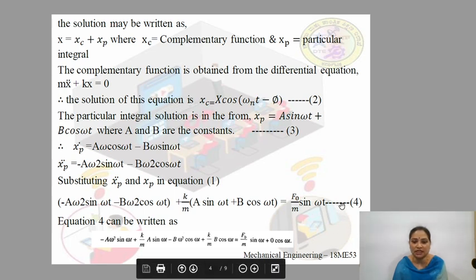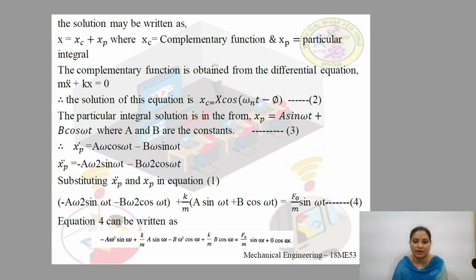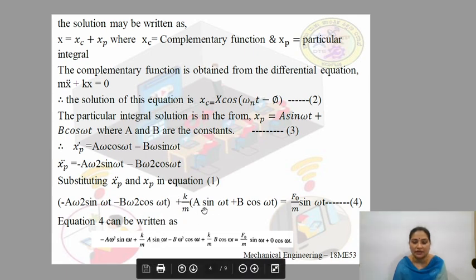Now, this equation 4 can be written in the form of minus a omega square sin omega t plus k by m a sin omega t minus b omega square cos omega t. Here, this equation is written in such a way that when the brackets are opened, the similar terms are combined together.